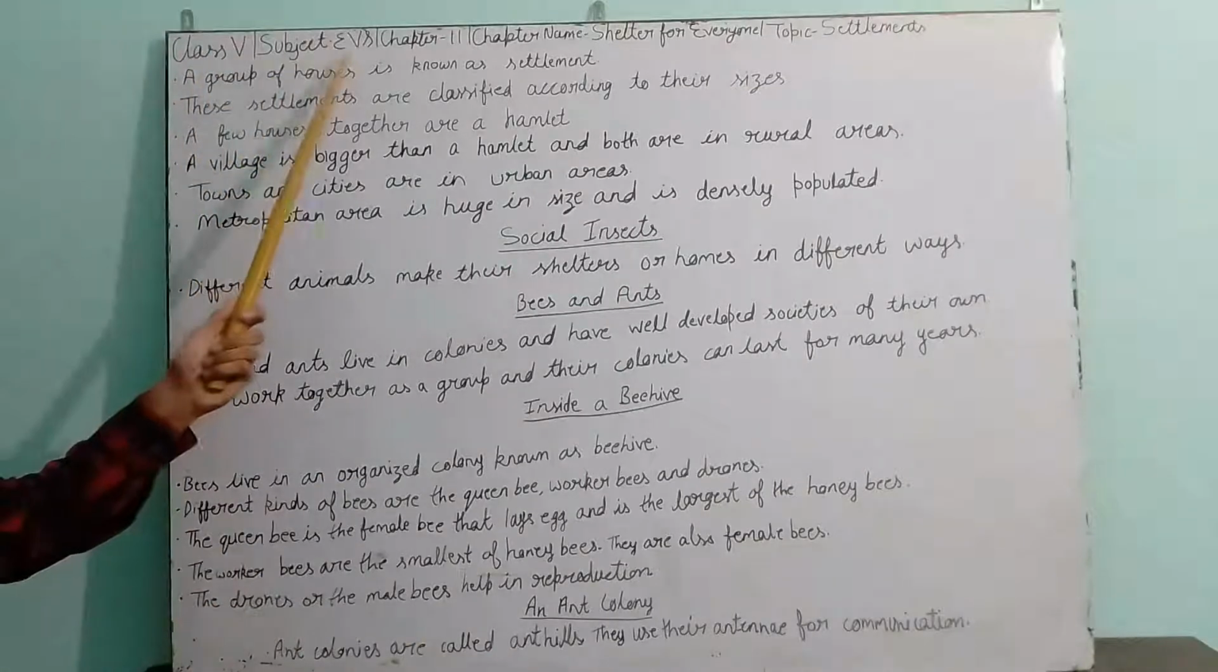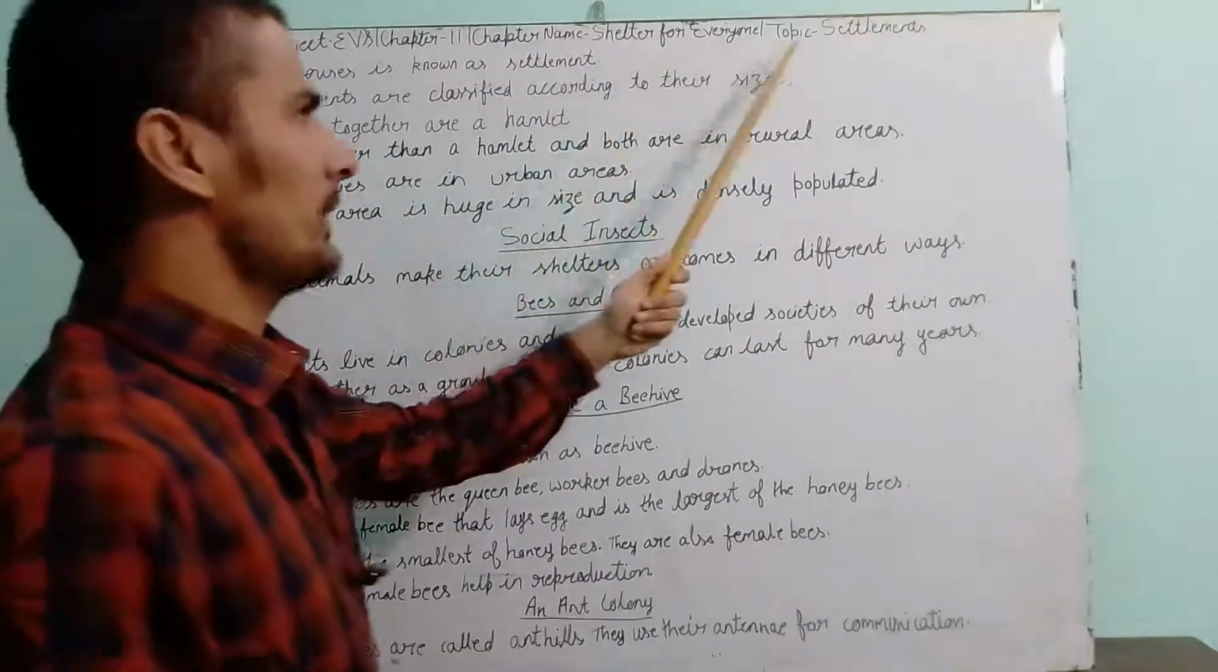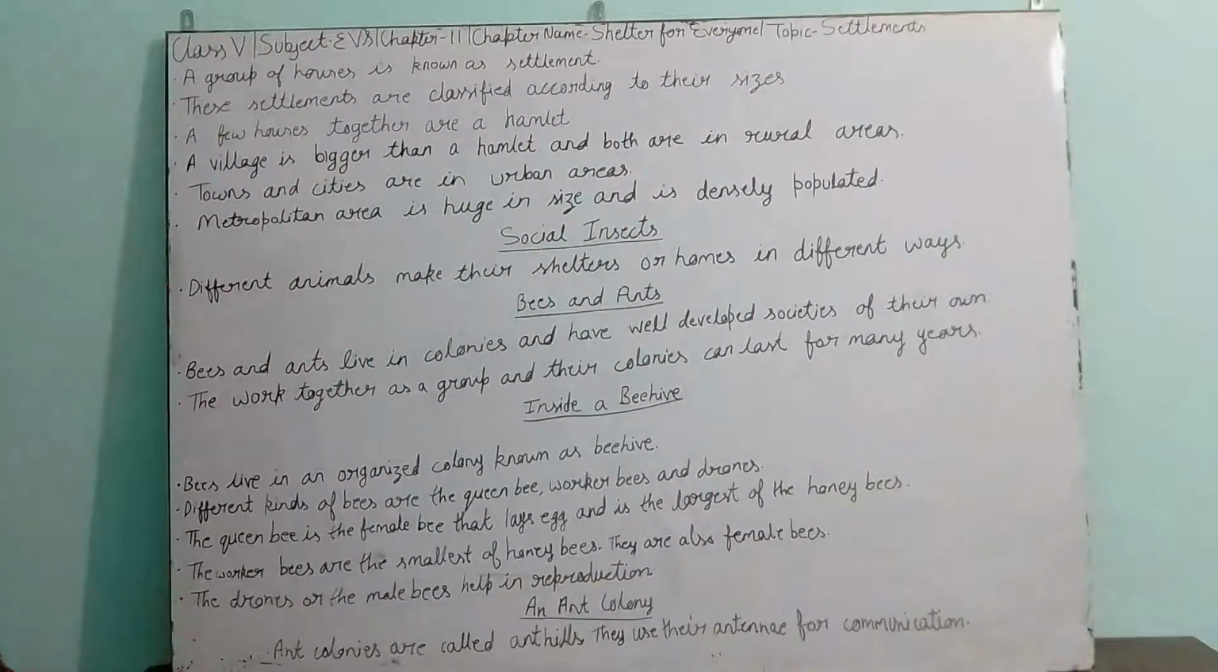Class 5, subject areas, chapter 11. Chapter name: Shelter for Everyone. Topic: settlements. Today we will talk about the settlements.